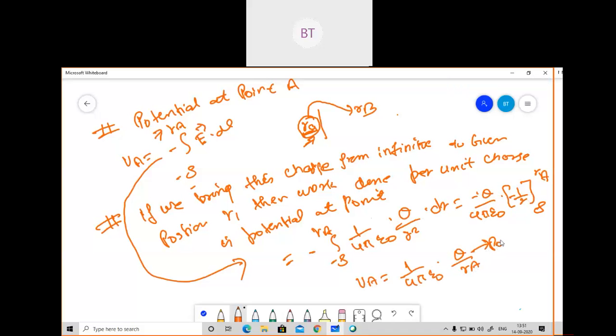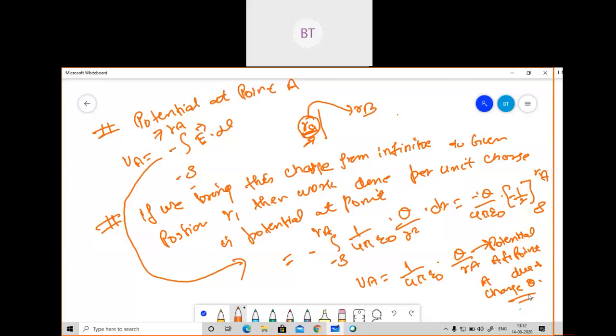So what I will write here: potential at point A due to plus charge q. Please tell me if there is any doubt in this statement, how I have written it and why I have written it. Are you getting it? Why I have written this statement? How I have got VA equal to 1 by 4 pi epsilon naught into q by RA? Or should I explain one more time? Is this clear to you?